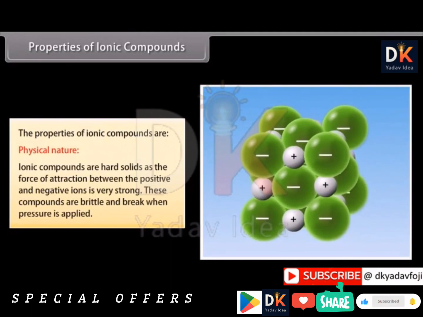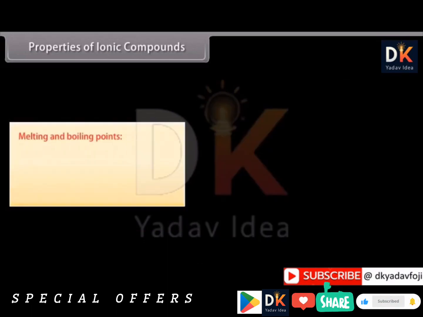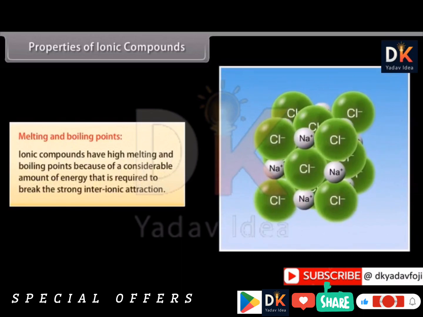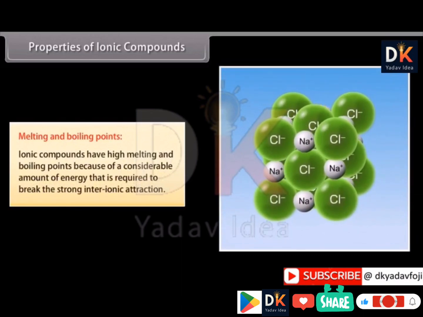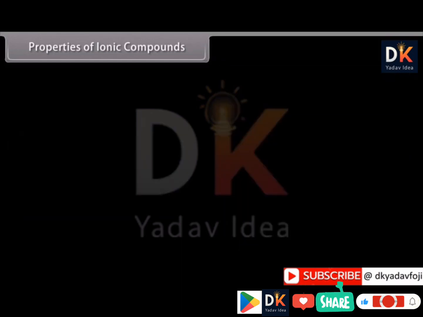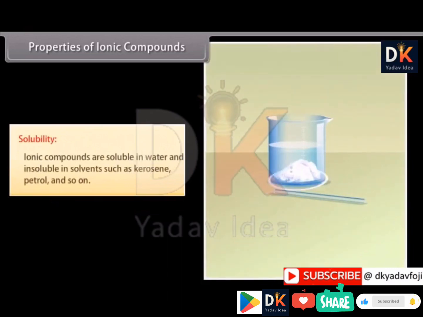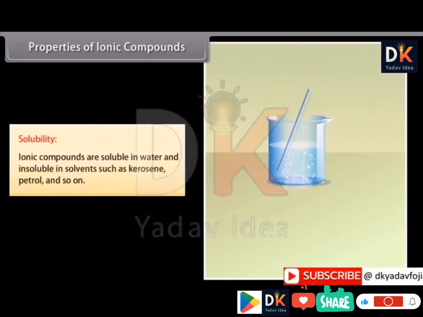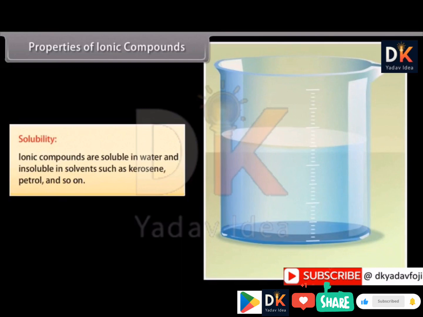These compounds are brittle and break when pressure is applied. Melting and boiling points. Ionic compounds have high melting and boiling points because a considerable amount of energy is required to break this strong inter-ionic attraction. Solubility. Ionic compounds are soluble in water and insoluble in solvents such as kerosene, petrol, and so on.